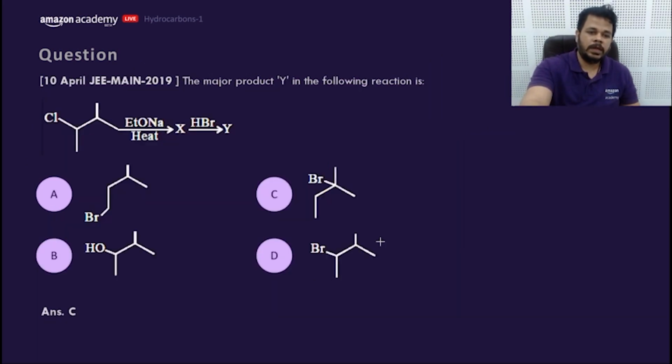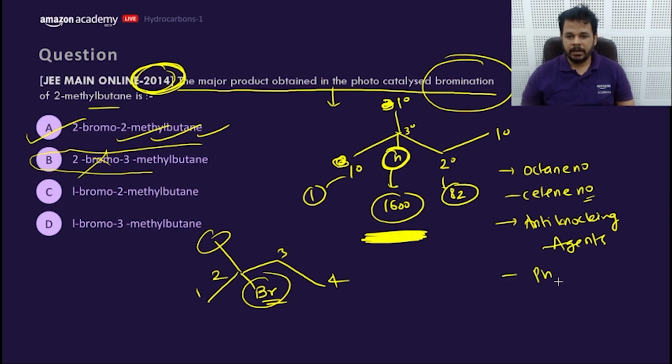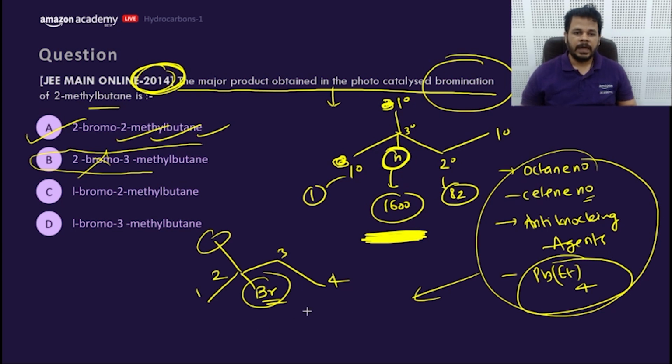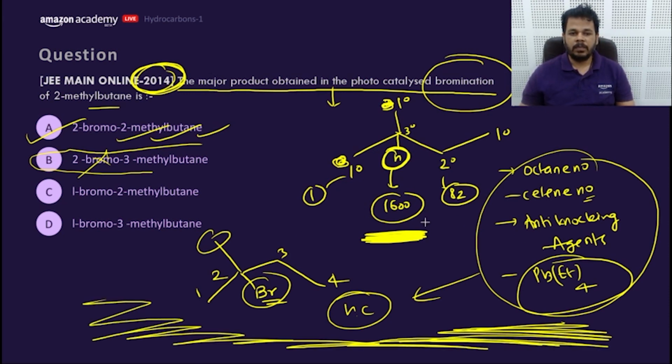Now one more thing you need to do. You need to learn some more things like octane number, cetane number. These are the things. Anti-knocking agent. What is tetraethyl lead? You need to learn about these things, and then this hydrocarbon topic will be completed. So learn these things before going for any exam.